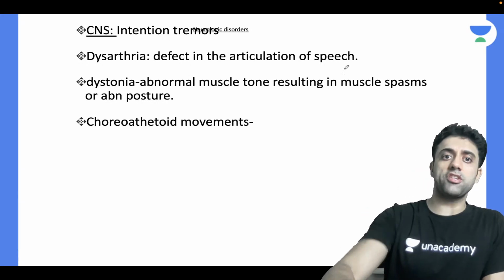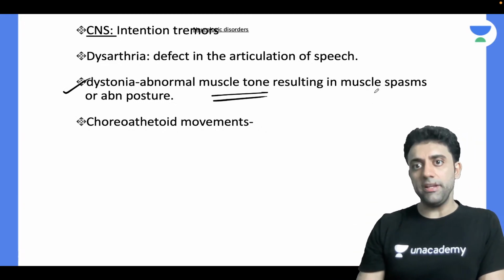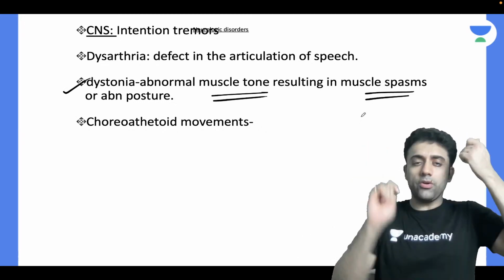Disarticulation of speech. The patient will have dystonia, nothing but abnormal muscle tone. The patient can also have spasm and choreoathetoid movements.